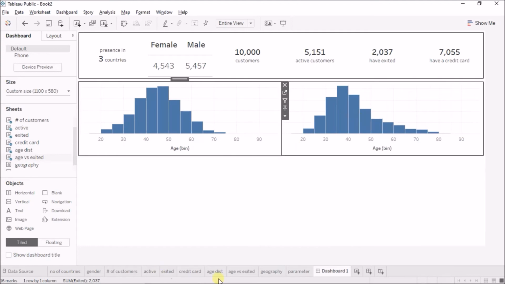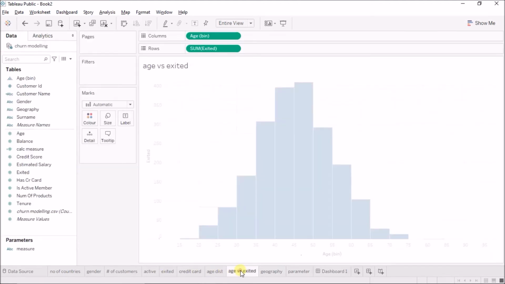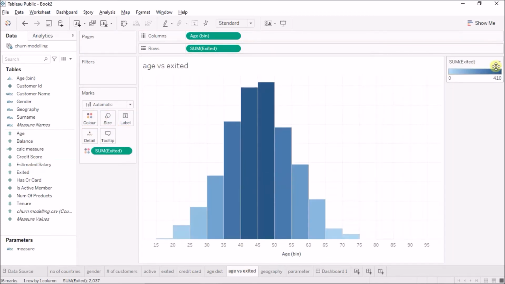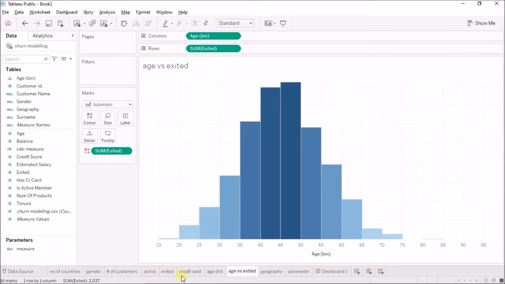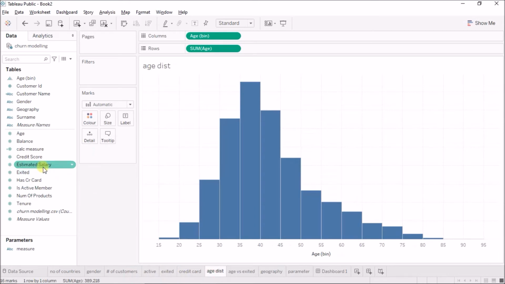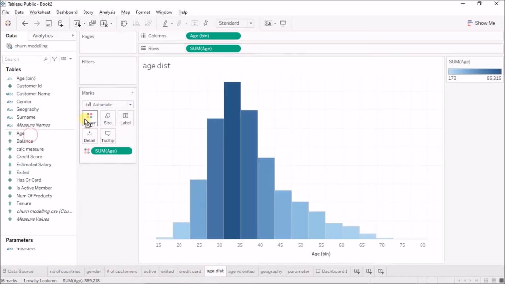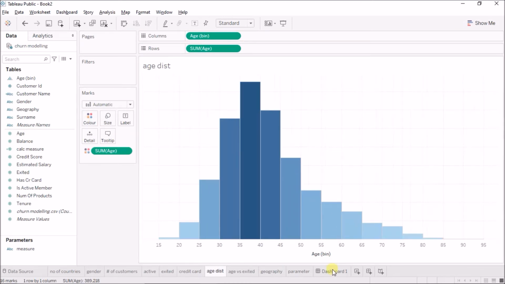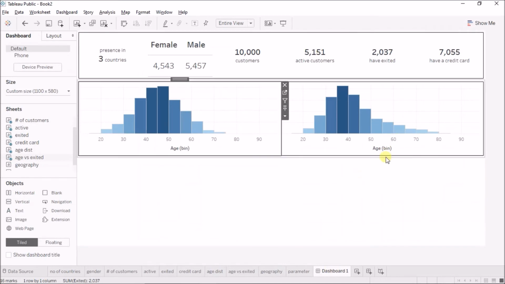Very good. Okay, and I'll also color both of these things. So I'll color it by the sum of exited, so I'll just bring the exited onto the color as well, and I'll just remove this card, age distribution as well, the sum of age, so I'll bring the age to the color, and I'll remove this card because it is not quite useful. Okay, very good.